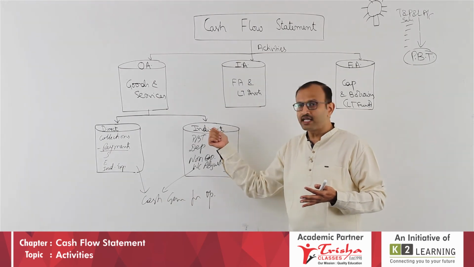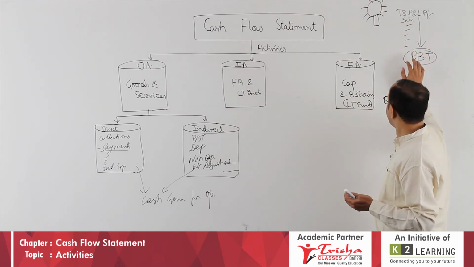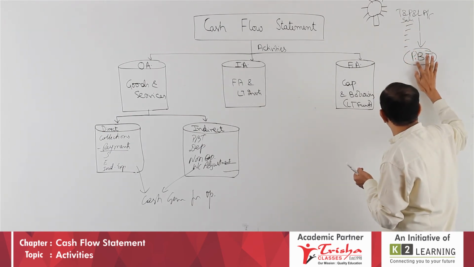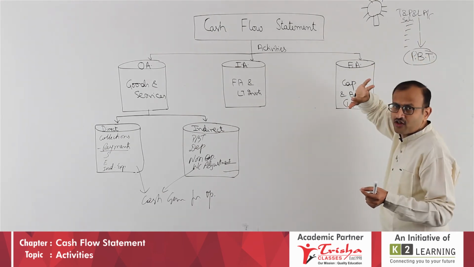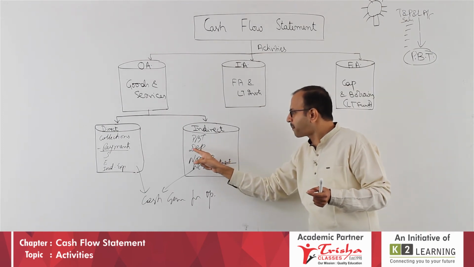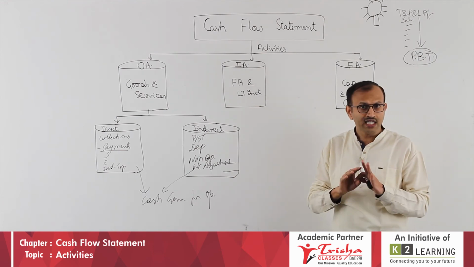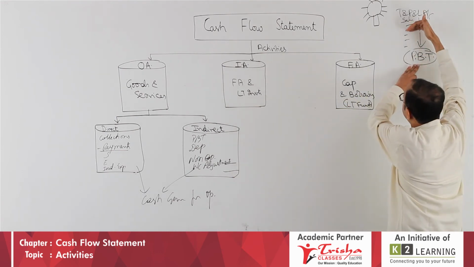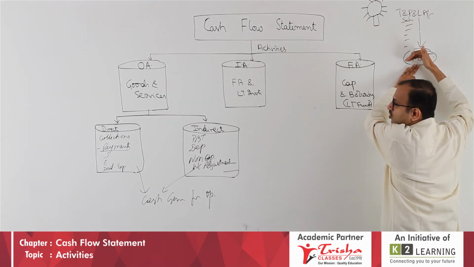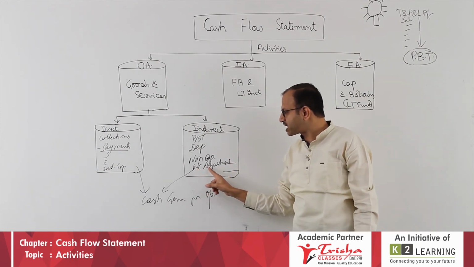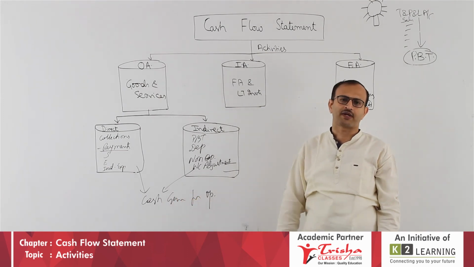The other method, the indirect method, is this: the accountant has prepared PBT, take that as a base. When you arrive at PBT, profit before tax, you have to cancel two items. What are the two items? Depreciation, which is non-cash, and you have to cancel non-operating items. Cancel those two items and later make working capital adjustments. If you can do this, you arrive at cash generated from operations.